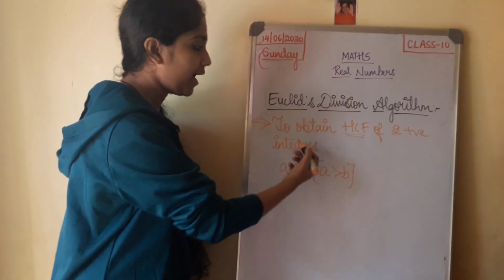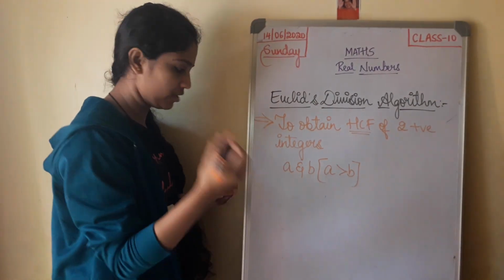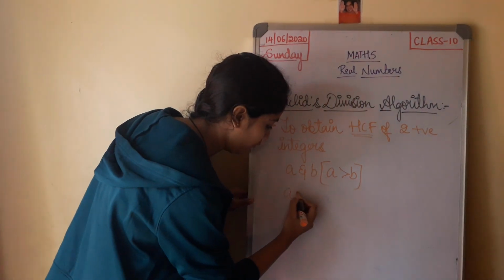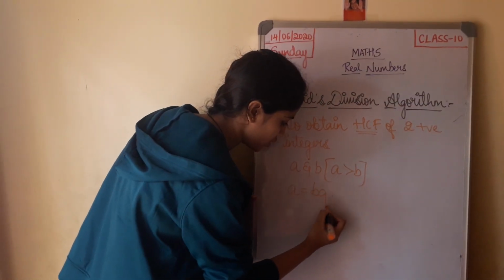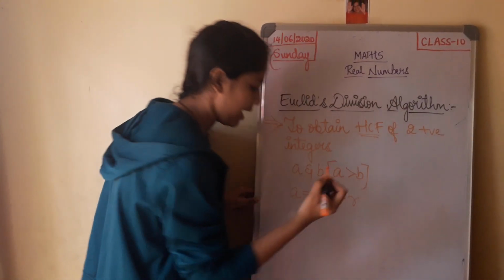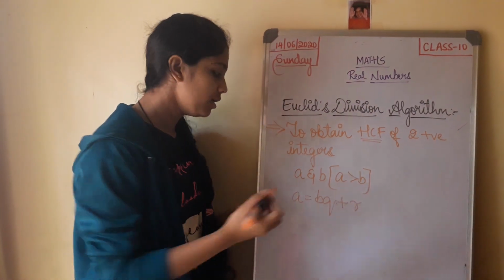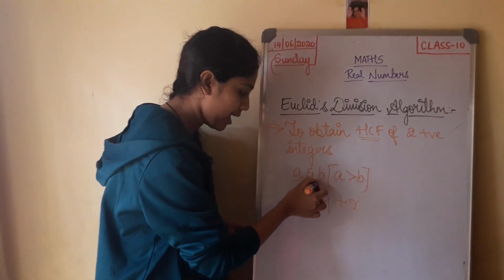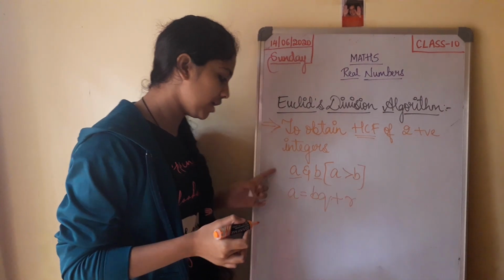To find the HCF of two positive integers, first write the general form of Euclid's division lemma, that is a = bq + r. Now, substitute the values of a and b in this general form.